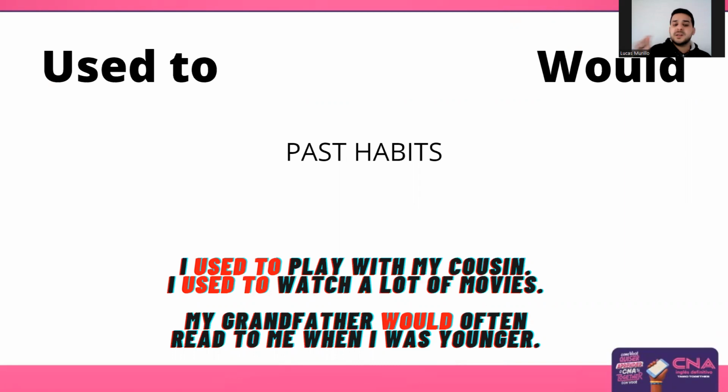Okay, so pay attention because we use used to. Used is the verb use in the past, so we don't need to have the other verb, the following verb like play, watch in the past as well. Okay, we're going to use just used. Okay, but if you're going to make a question, remember what's the auxiliary verb that we use to make questions in the past? Did, right? So if you're going to ask me, did you use to play with your cousin, right? In this case, use became the base form because did is already putting the sentence in the past. Remember this, right? And then we have would.